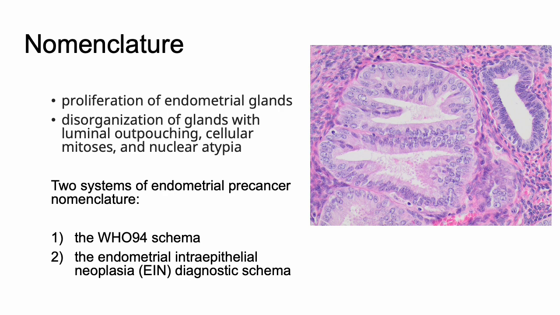So, both of these simply mean proliferation of endometrial glands. They're disorganized glands with luminal outpouching, cellular mitoses, and nuclear atypia. And there's a picture on the right there.